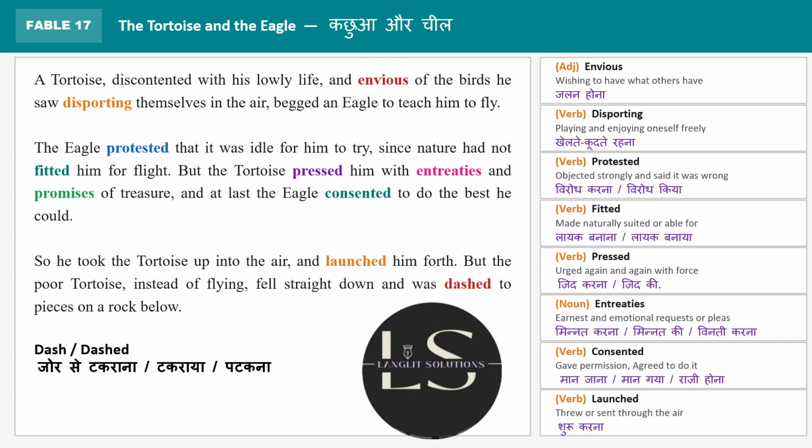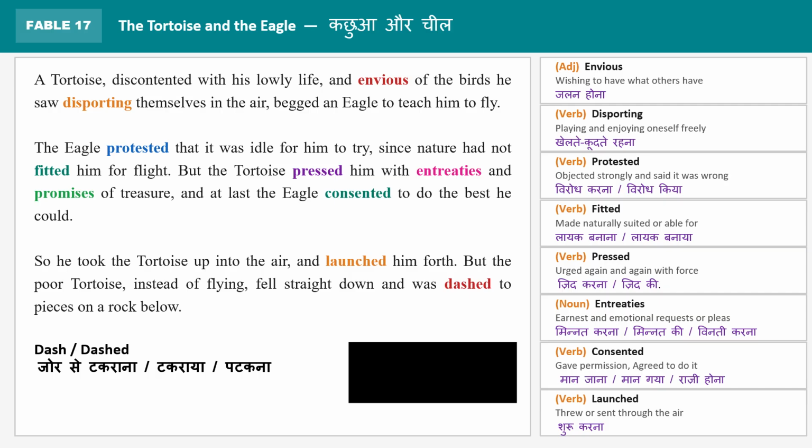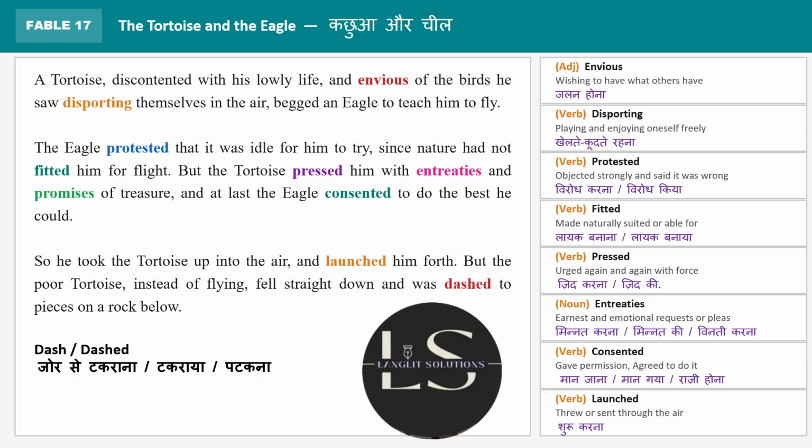The eagle protested against his idea of learning how to fly like those birds, because the eagle knows that in reality the tortoise is not naturally built like those birds. He does not have those wings, but the tortoise pressed him with entreaties. So what does he do? The tortoise is pressing him, or he is pressurizing him.